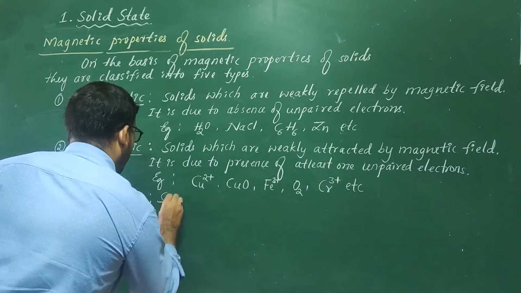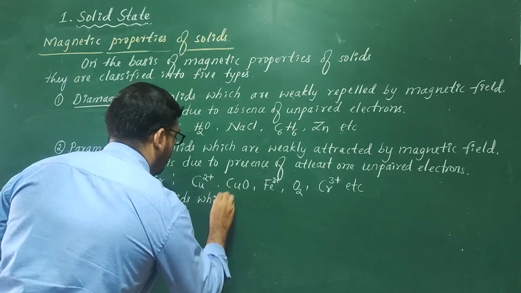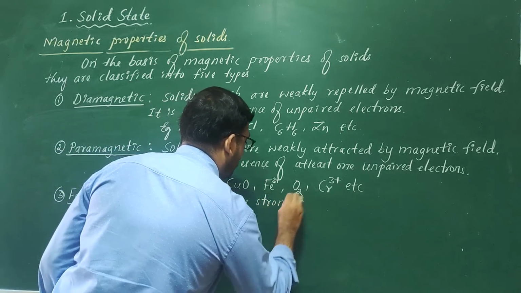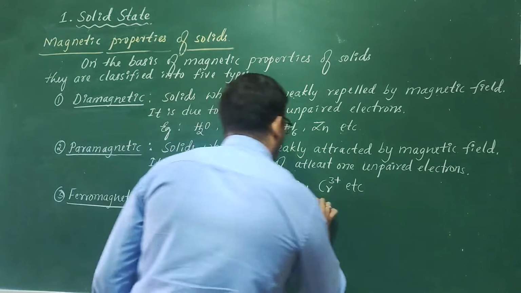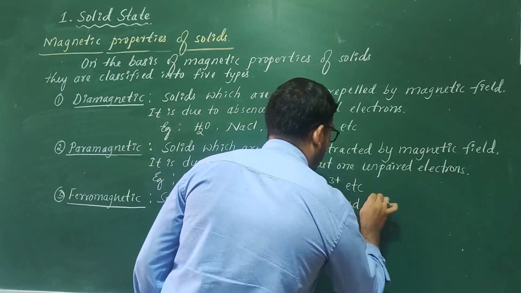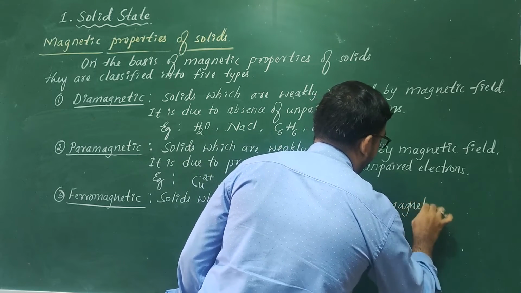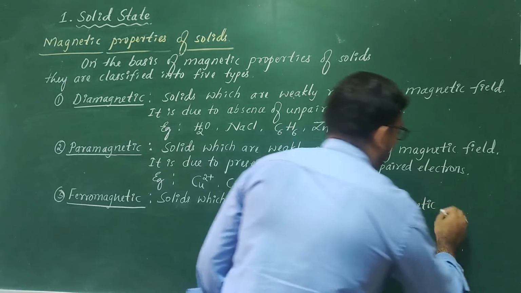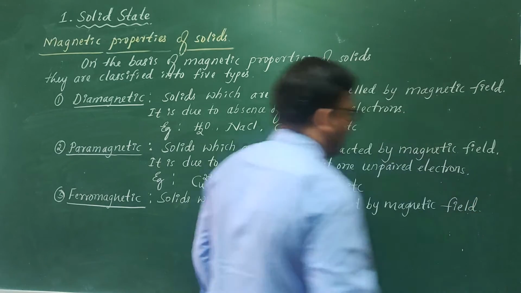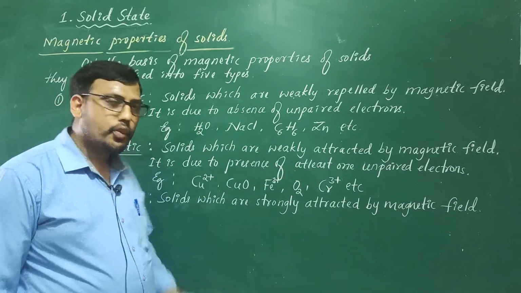Solids which are strongly attracted by magnetic field are called ferromagnetic substances or ferromagnetic solids.